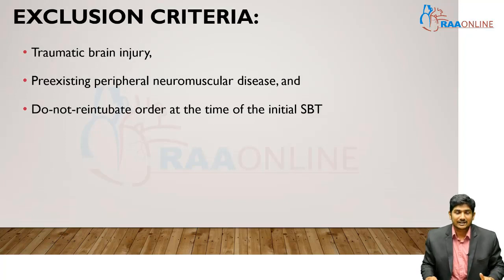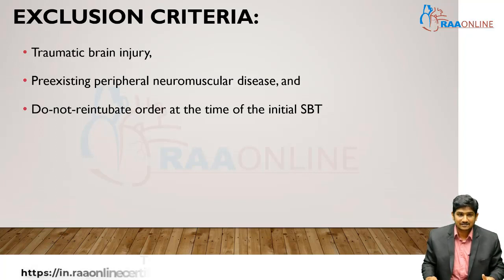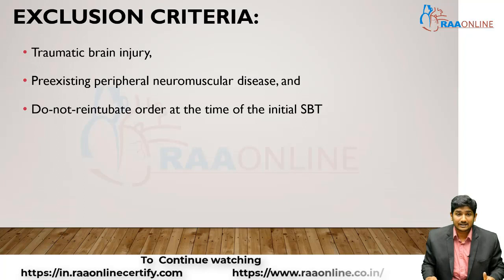So, what is the exclusion criteria? Those patients who had traumatic brain injury, those patients who had pre-existing peripheral neuromuscular diseases, and those with a do not reintubate order at the time of the initial SBT. All this group of people were excluded from the study.